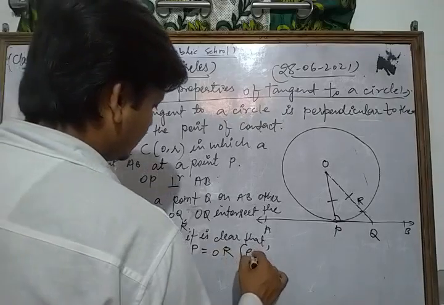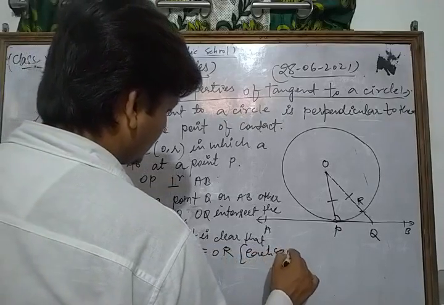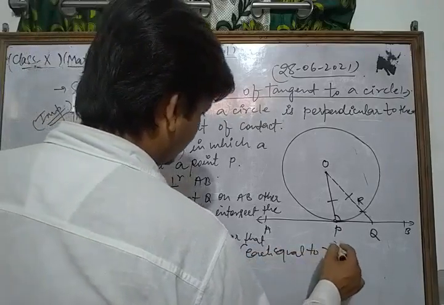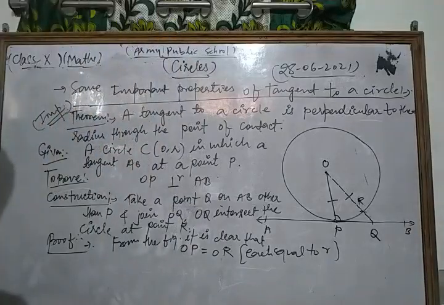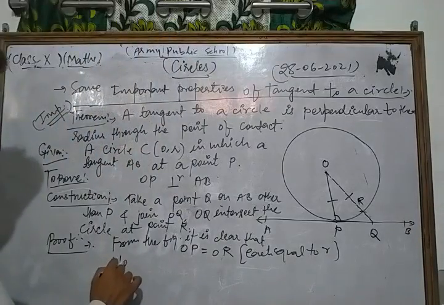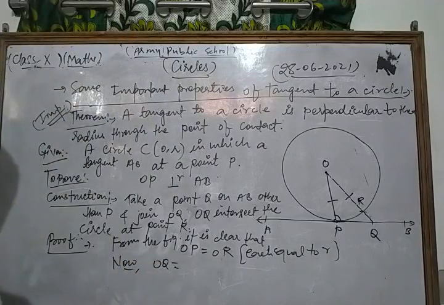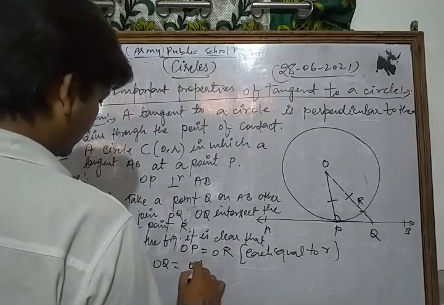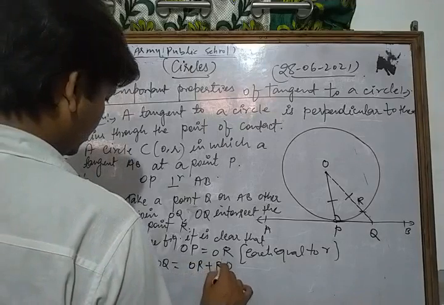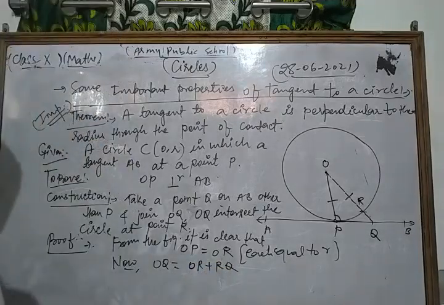OR. This is H equal to R. Okay, OP is equal to OR. Now OQ is equal to what? OQ is equal to OR plus RQ.